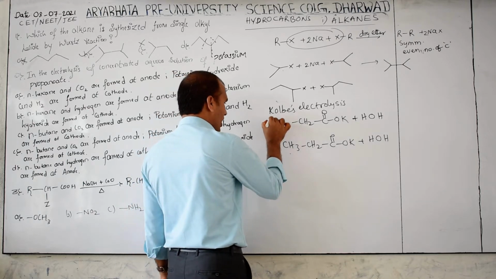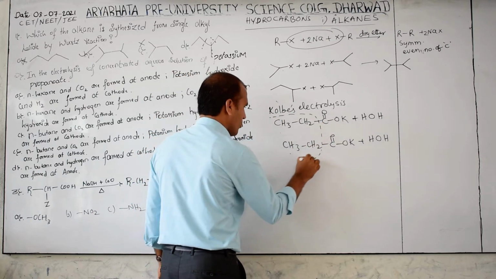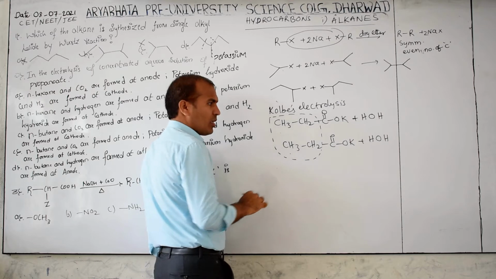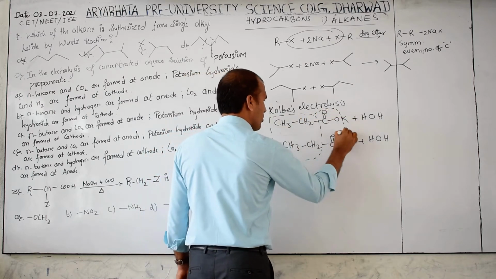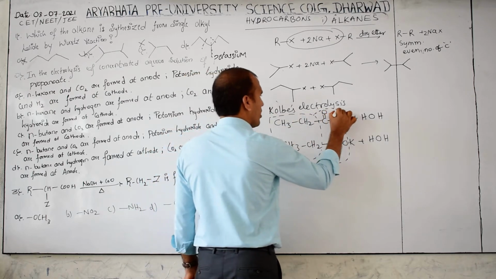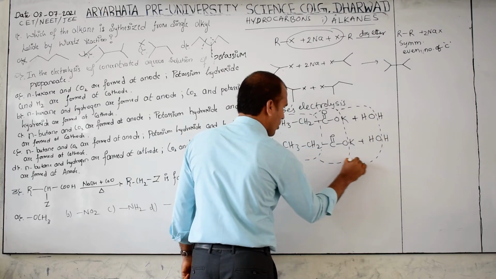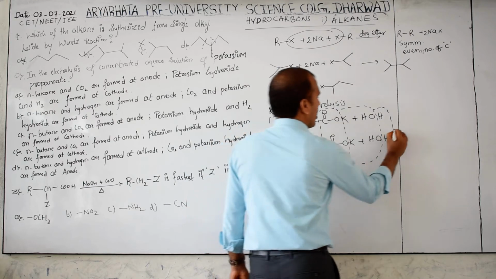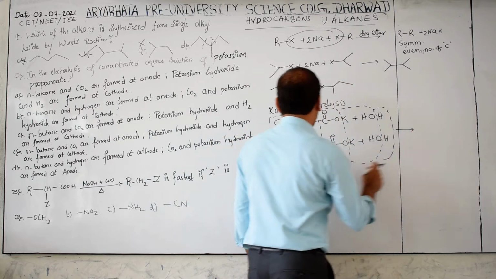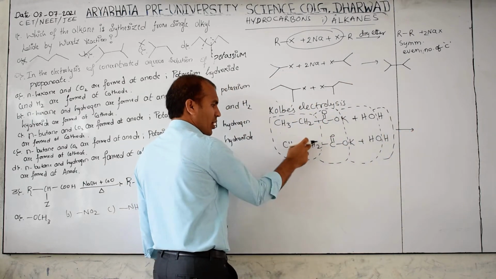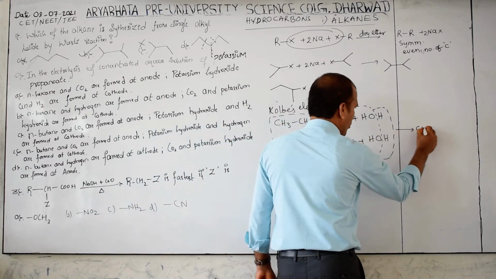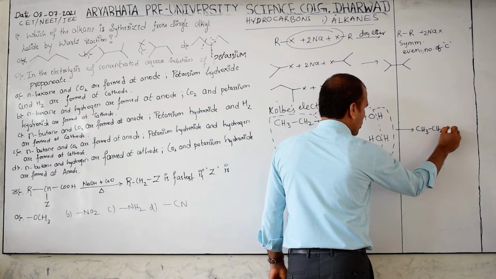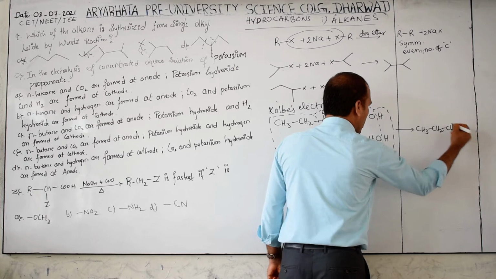For easy understanding, CO2 is eliminated, KOH is eliminated. Next, which is eliminated? H2. On electrolysis, how many carbons will you get here? 1, 2, 3, 4. 4 carbons means butane forms: CH3, CH2, CH2, CH3.